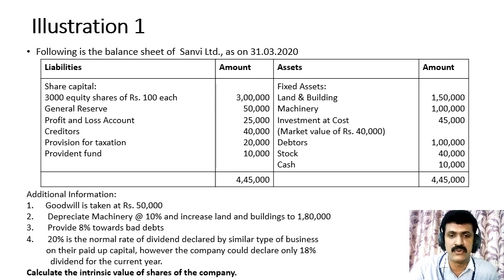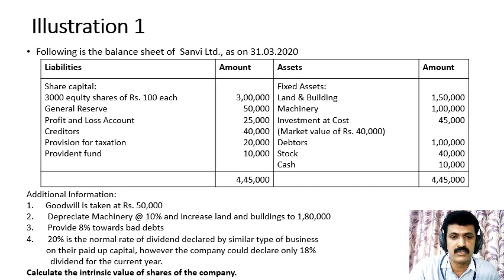Total liabilities were 4,45,000. On the asset side, we have land and building 1,50,000, machinery 1 lakh rupees, investments at cost 45,000. The market value is given in the inner column as rupees 40,000, debtors 1 lakh, stock 40,000, cash 10,000. Total 4,45,000. And the additional information that is given is goodwill is taken at rupees 50,000. We have to depreciate machinery at 10% and increase land and buildings to 1,80,000. That is, there is an appreciation in the value of land and buildings.